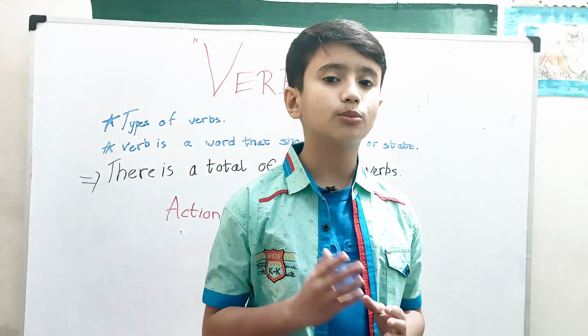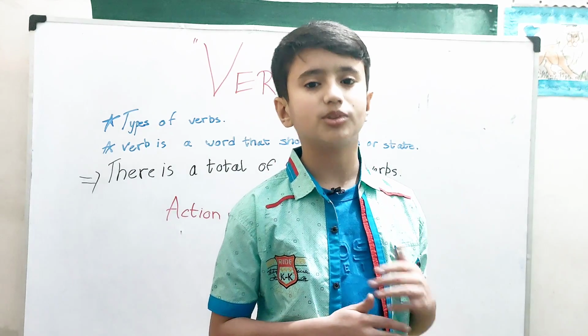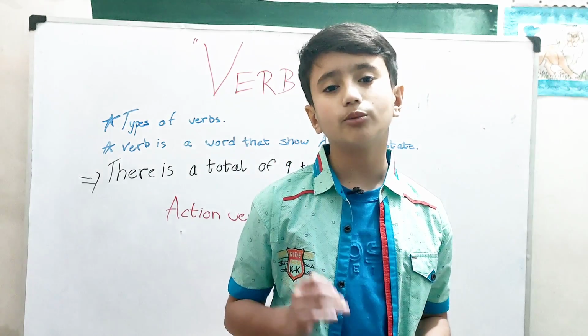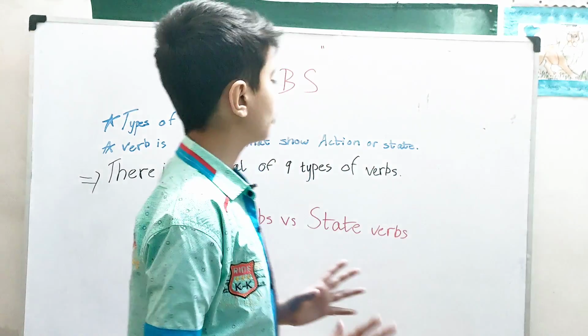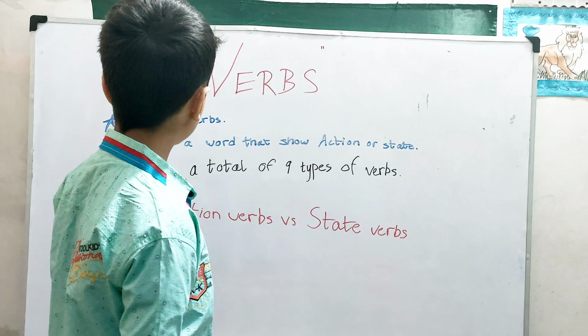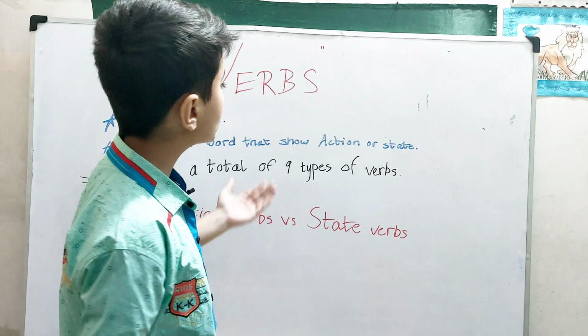First of all, we are going to be understanding a little bit more about verbs, what they do for us, and we are going to be discussing some of their types. It is quite simple, really simple. You people will understand it. Verbs. Types of verbs. A verb is a word that shows an action or state.